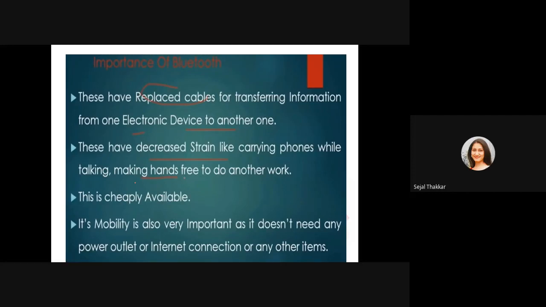Once we start Bluetooth, it is going to create its ad hoc network. Ad hoc means a temporary network. Until we want to transfer our data, we can use that network. Once we have transferred our data and it is finished, we can dispose of that particular ad hoc network, or we can close that ad hoc network from our mobile phone. So we don't need any kind of internet, we don't need any kind of cable.